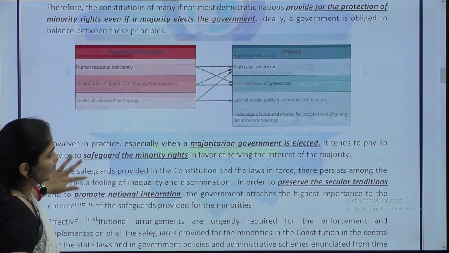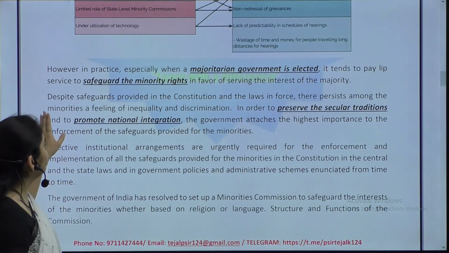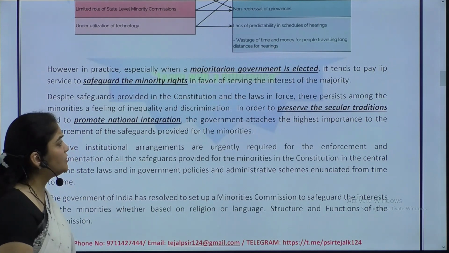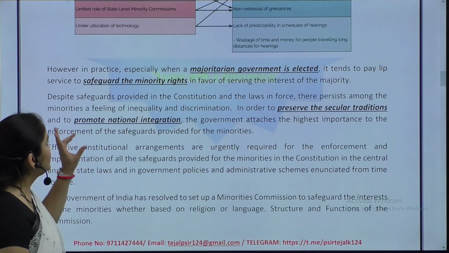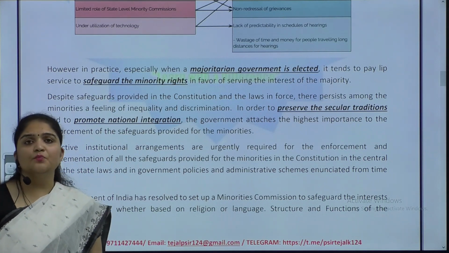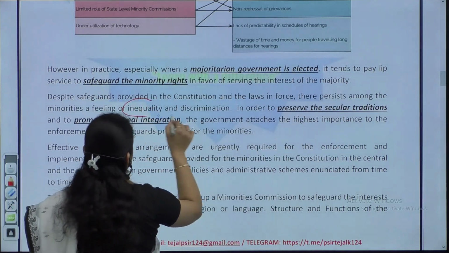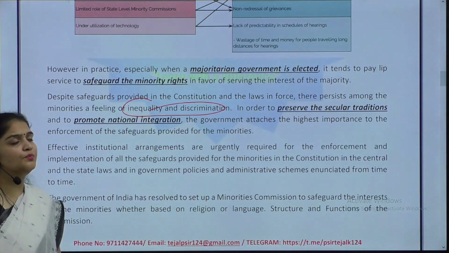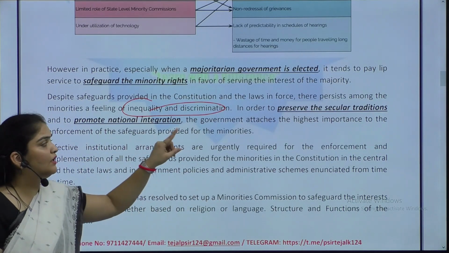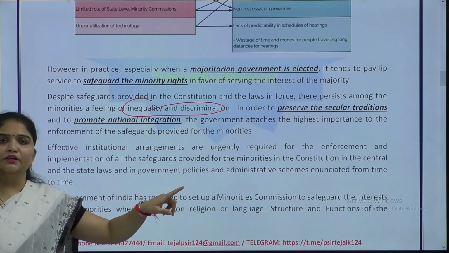Then, however, in practice, when a majoritarian government is elected, it tends to pay lip service to safeguarding of minority rights in favor of serving the interest of the majority. Now, despite safeguards provided in the constitution and laws in force, there persists among the minorities what? A feeling of inequality and discrimination. So in order to preserve the secular traditions and promote national integration, government attaches high importance to the enforcement of safeguards provided for minorities.